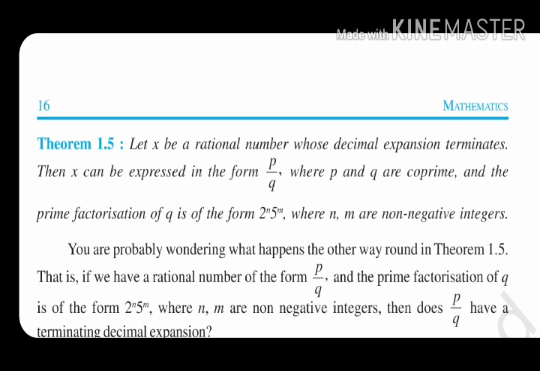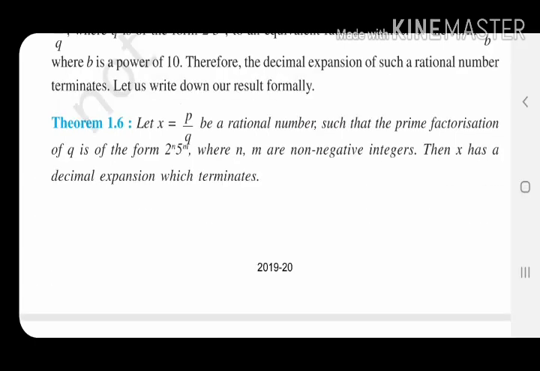It is saying if it terminates, then the denominator is in the form of 2 raised to the power m, 5 raised to the power n. The next theorem, theorem 1.6, is saying if the denominator is in the form of 2 raised to the power m, 5 raised to the power n, then the decimal expansion definitely will terminate. Means the first theorem is saying if it terminates, in the denominator it will be 2 raised to the power m into 5 raised to the power n. And the next one is saying if the denominator is 2 raised to the power m, 5 raised to the power n, then the decimal expansion will terminate.